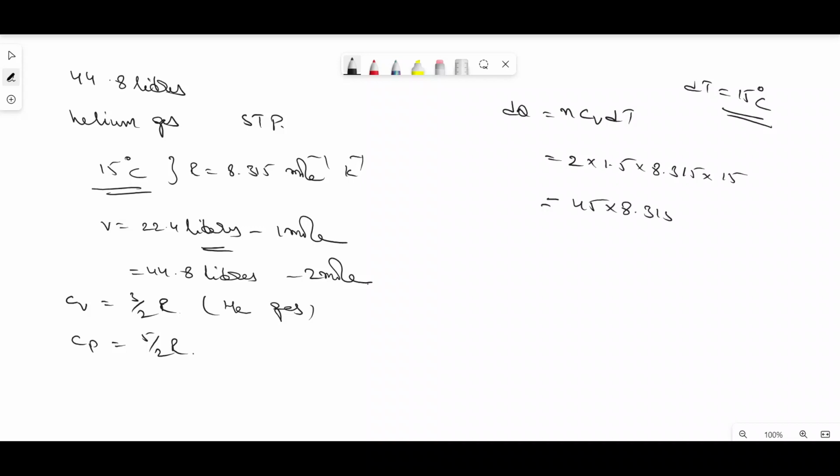So it can be represented as 45 into 8.315, which equals approximately 374 joules. Take a screenshot.